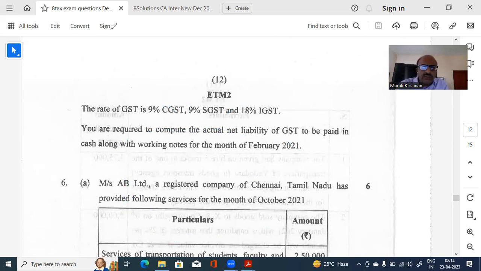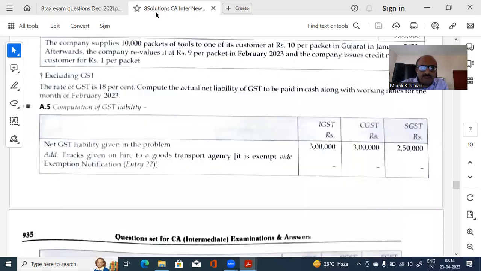So let us look at the solution. As I told you, they are starting with the net liability, which is given in the problem. This is the starting point. It is not output liability, it's not input. It is output minus input for the month of February. Whichever ones are missed out have to be considered. Add trucks given on hire to goods transport, exempt under notification number 22. Please check these in the text or wherever you have studied from. Note down these ones.